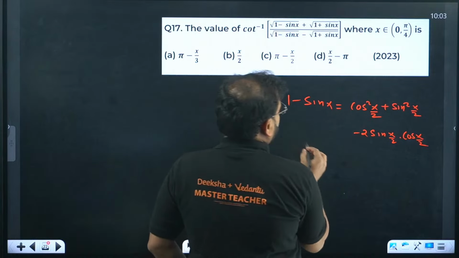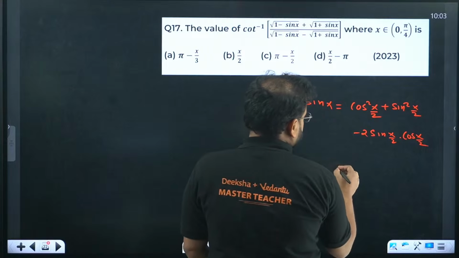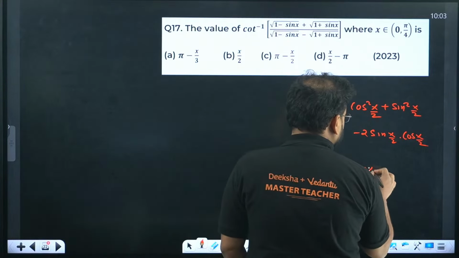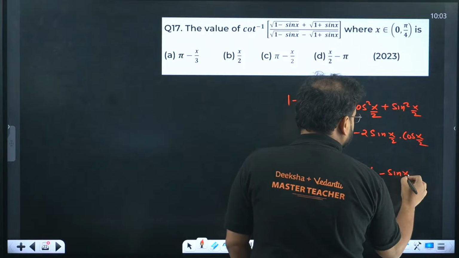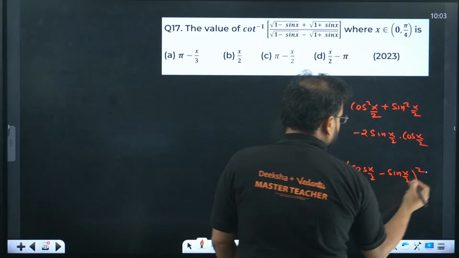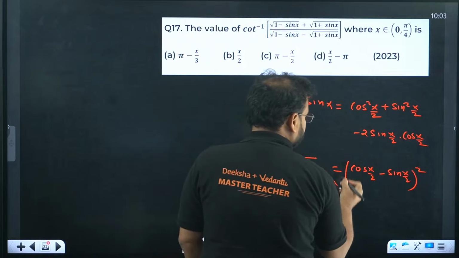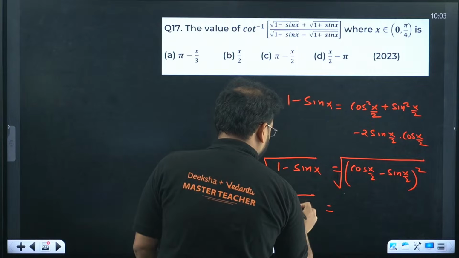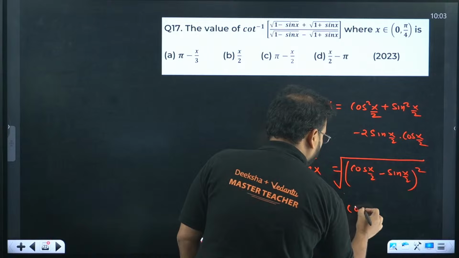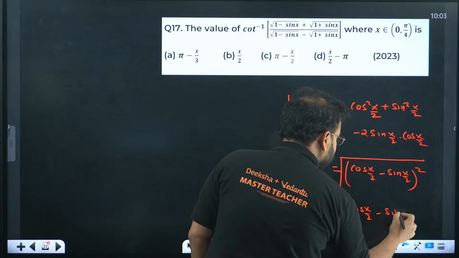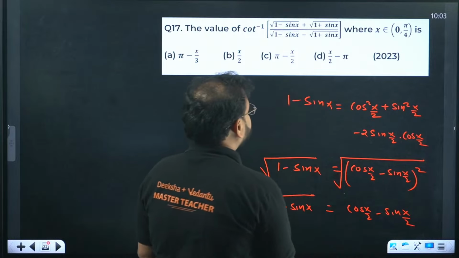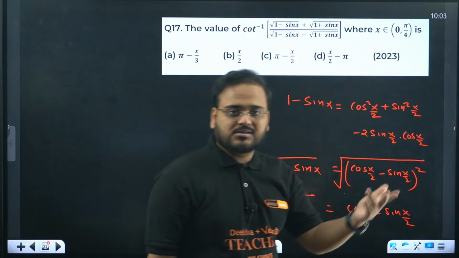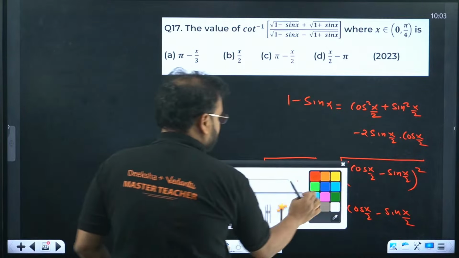Now this becomes cos x by 2 minus sin x by 2, the whole square. We have a root over here, so this value becomes cos x by 2 minus sin x by 2. Do not worry about the negative or positive, because of course in the interval 0 to pi by 4, cos is higher.